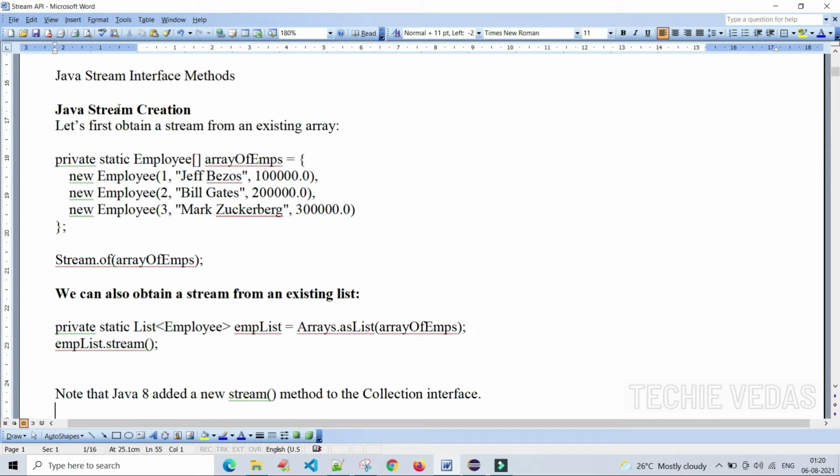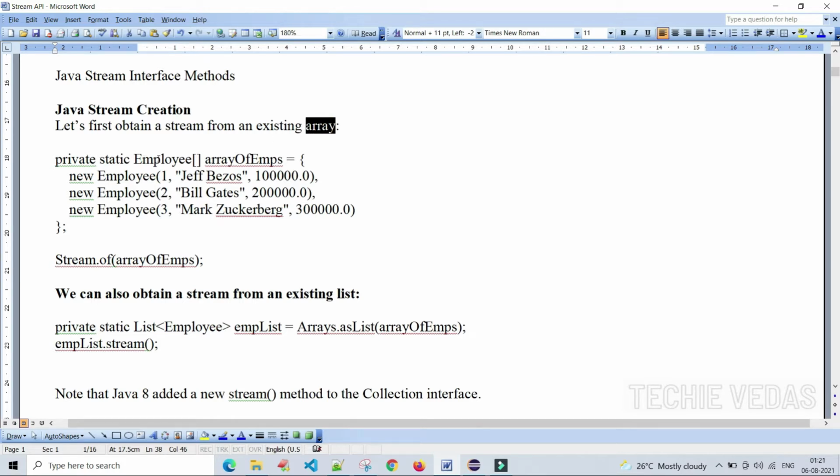First of all, the basic thing is how to create a stream. We have to create a stream before doing any processing or proceeding with some action on it. So let's first see how to create a stream using an existing array.